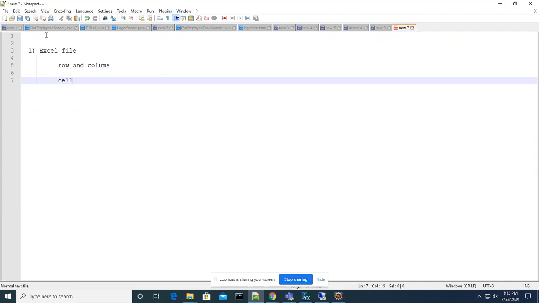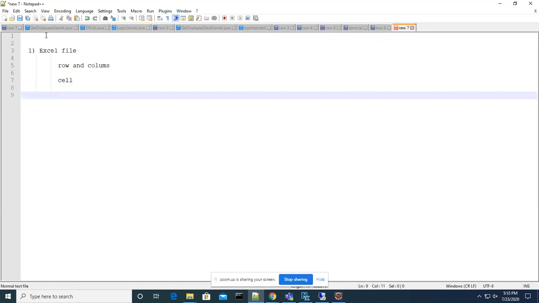My requirement is I have to create serial number, name, email, and phone number. So these are the 4 things I want to keep in Excel.